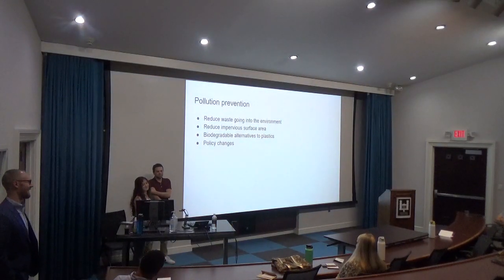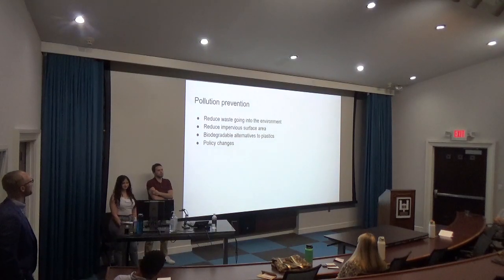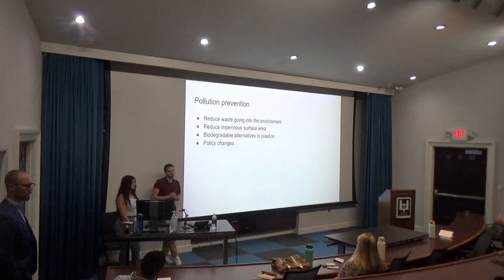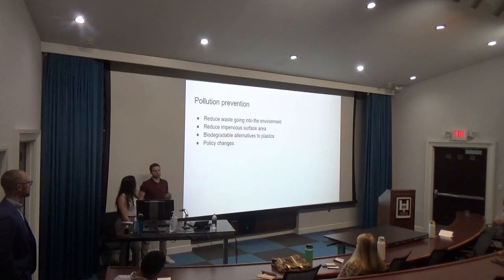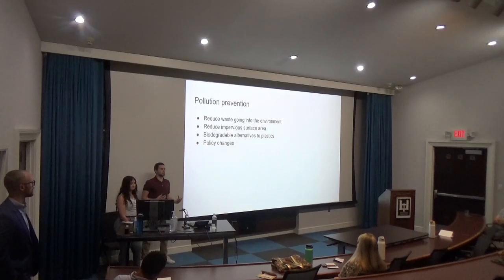I think also just being mindful of what you buy and what's in the products you buy is probably the most important thing. There's only so much you can do as an individual, and you're probably going to need more substantial policy changes or more substantial decisions in how we build to really get at the root of the problem.